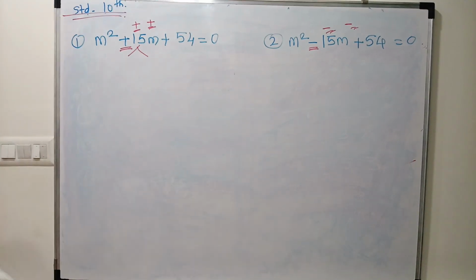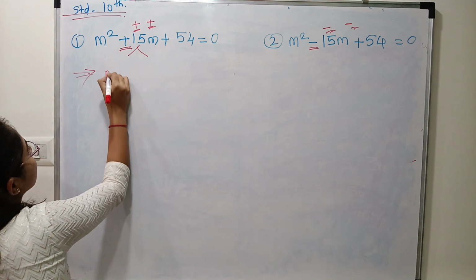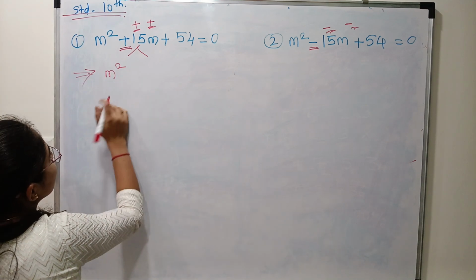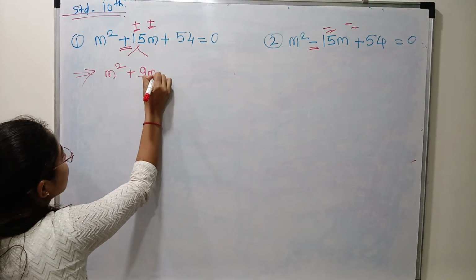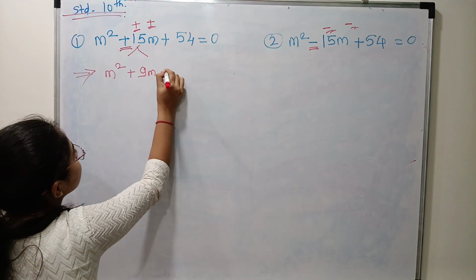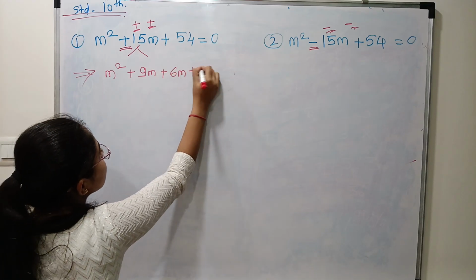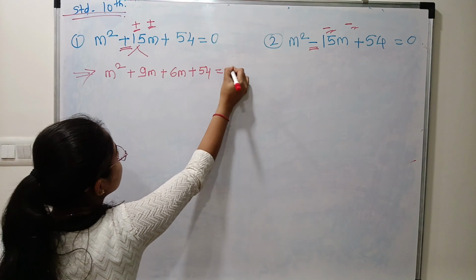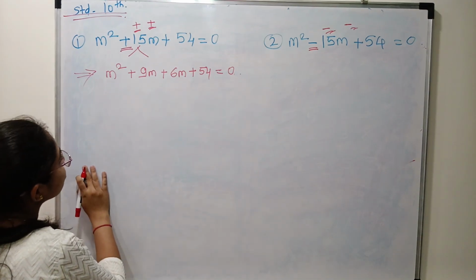Now see here, how to solve it. First m square. Now plus sign is there, so plus 9m plus 6m plus 54 is equal to 0. Now what we have to do?